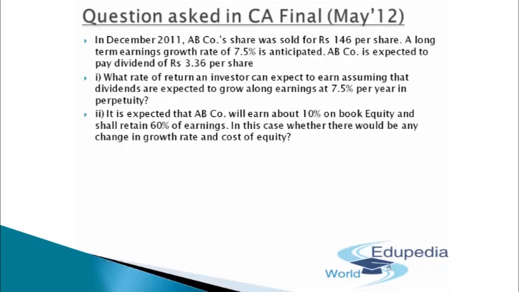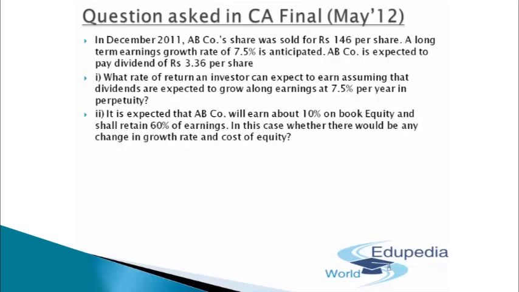So, before going into the solution, let's understand this question first. The solution will simplify your understanding, but in order to make you understand the question, you'll have to first get clarity on it. First of all, AB company's share was sold in this question for rupees 146 per share. A long-term earning growth rate of 7.5% is anticipated in this case. AB company is expected to pay a dividend of 3.36 per share.